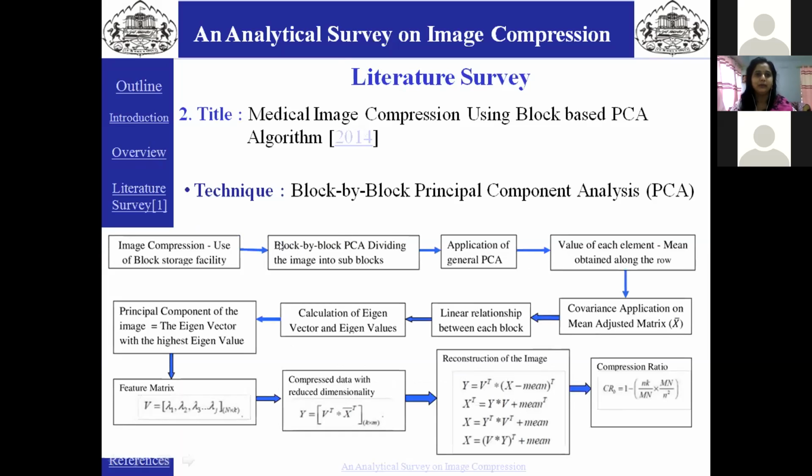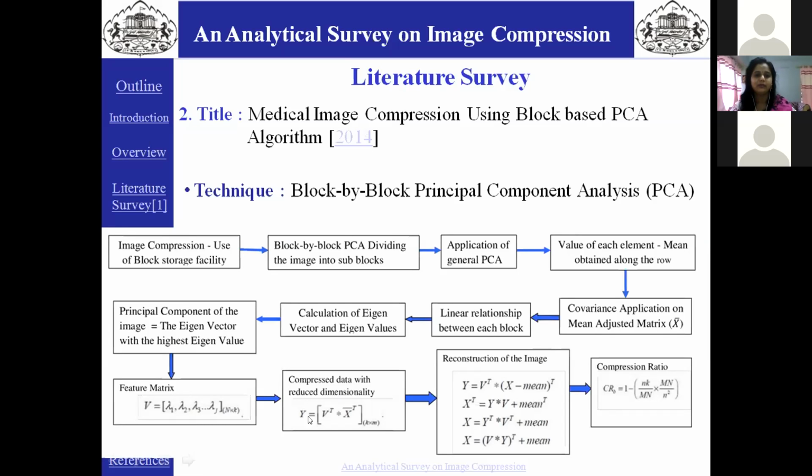Then the mean value along each row of the image subblock is calculated. Then it is subtracted from each pixel value to get the principal component. Then covariance is applied on the mean adjusted matrix to measure the linear relationship across the block. The eigenvector and eigenvalue of the matrix are calculated. The eigenvector with the highest eigenvalue is the principal component of the image. Feature matrix V, containing all the corresponding eigenvectors, is formed.